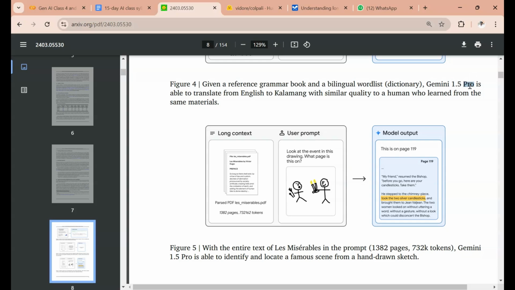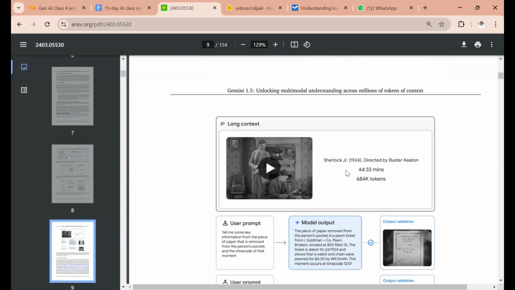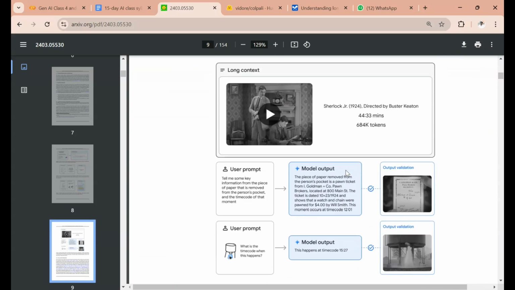Gemini 1.5 Pro is multimodal, with the capability to use text and videos as well as audios, right? That's a kind of multimedia model. And here we have a video also, a Sherlock Holmes video from 1924. Out of that you can get a long context. When you upload this video, it gets converted into 684,000 tokens.